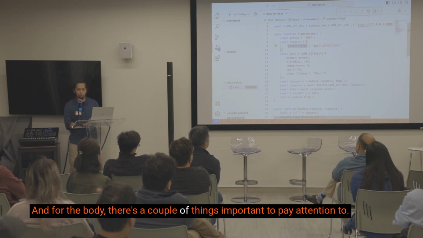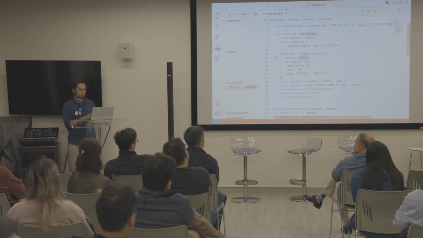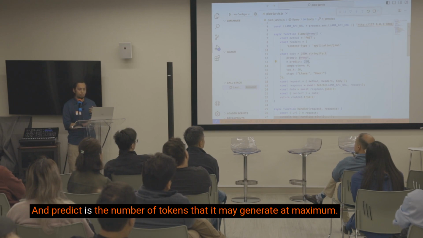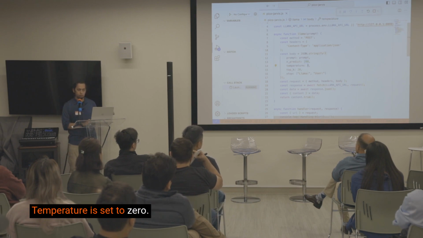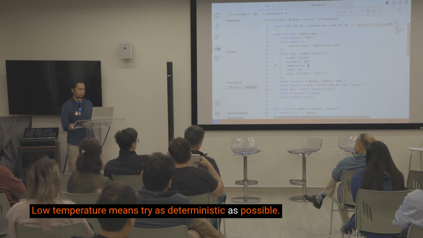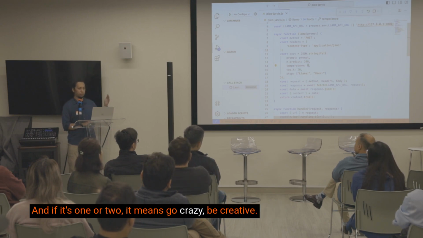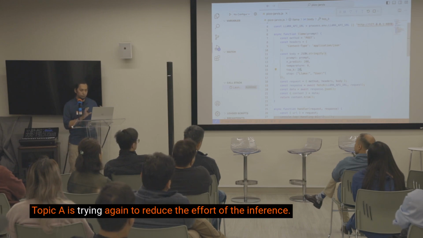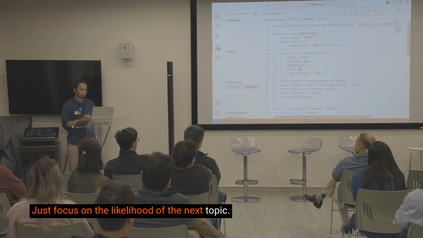And for the body, there are a couple of things important to pay attention to. So the prompt is really what we want the model to complete, to autocomplete, and then predict is the number of tokens that it may generate at maximum. A token is mostly equivalent to a short English word. Temperature is set to 0. Low temperature means try to be as deterministic as possible. It can be completely deterministic. And if it's 1 or 2, it means go crazy, be creative. Top K is trying again to reduce the effort of the inference. Just focus on the likelihood of the next token.